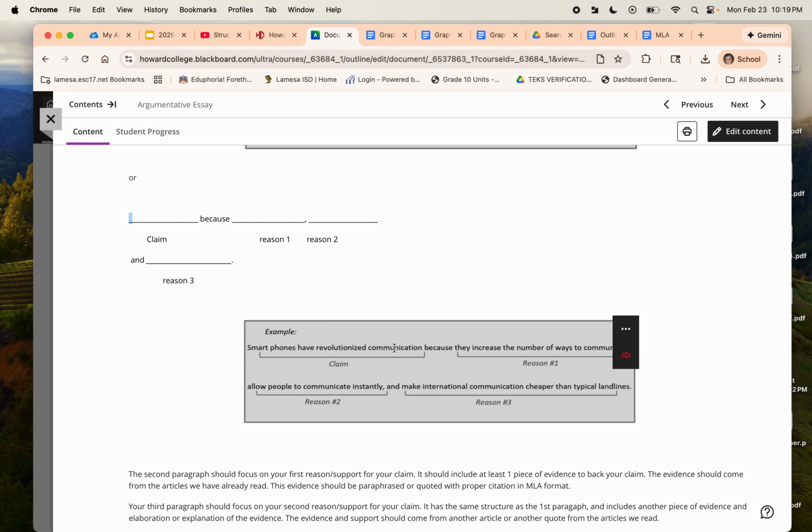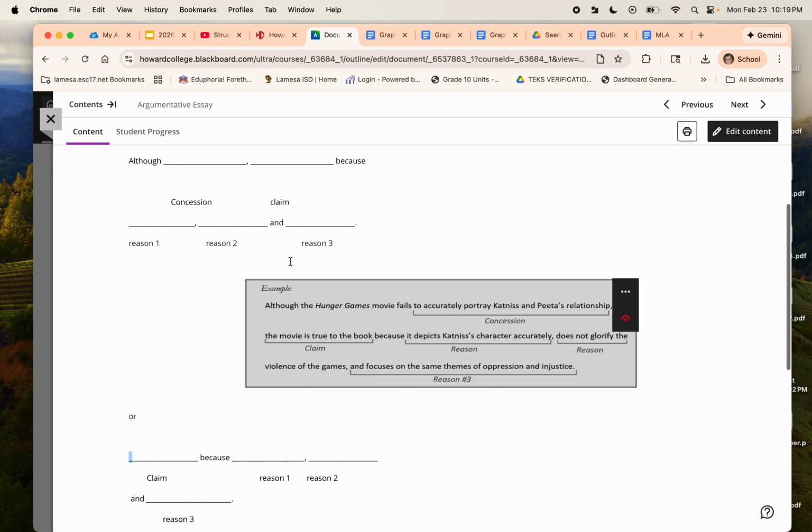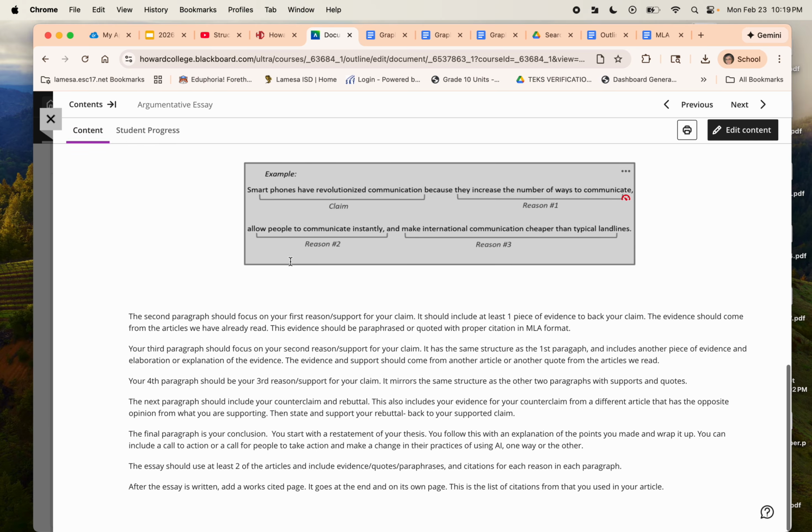Smartphones have revolutionized communication because, notice the because. Reason 1, they increase the number of ways to communicate. Reason 2, they allow people to communicate instantly. And reason 3, just like we have here. So you can use these 2 formats to help write your thesis.